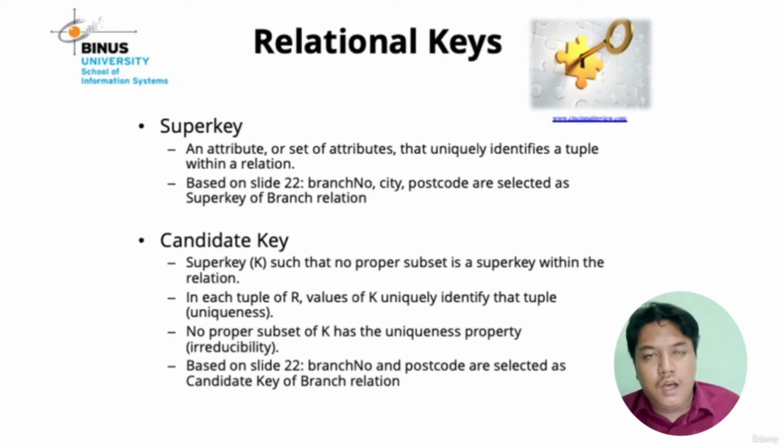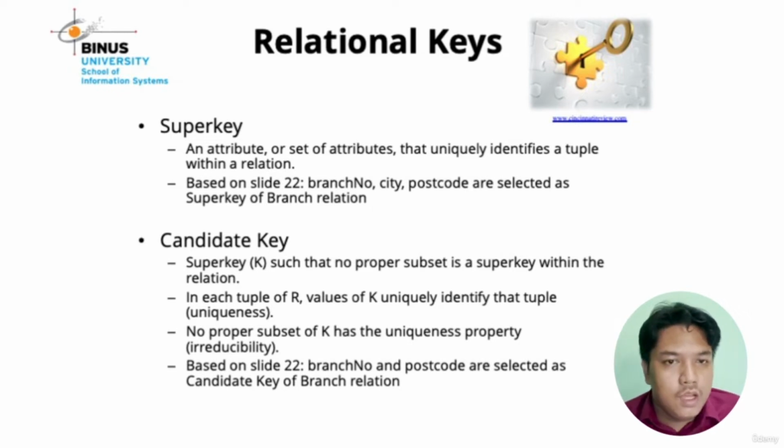Next, let's discuss relational keys. This is the super key. What is the meaning of super key? Super key is an attribute or set of attributes that uniquely identifies a tuple within a relation. For example, branch number, city, and postcode can be selected as a super key of the branch relation.